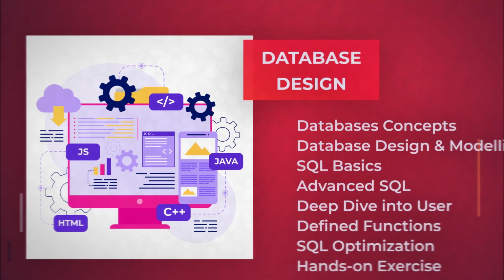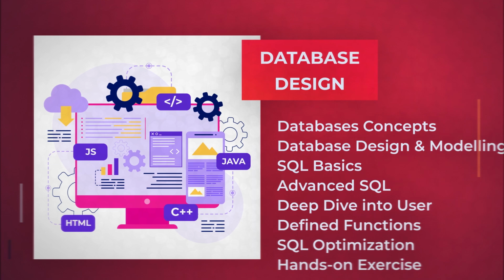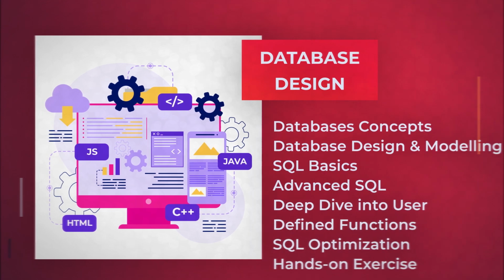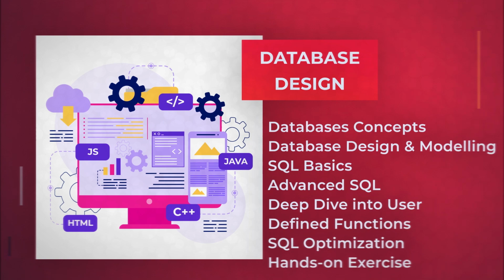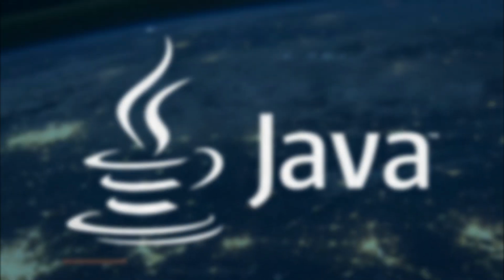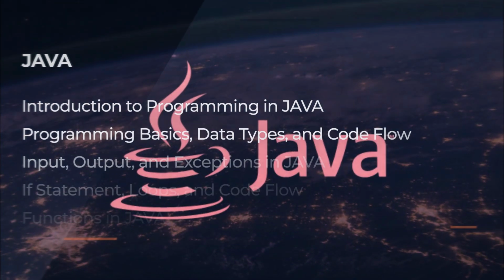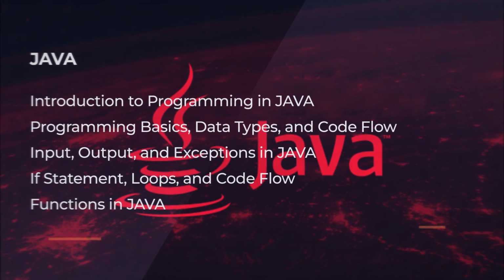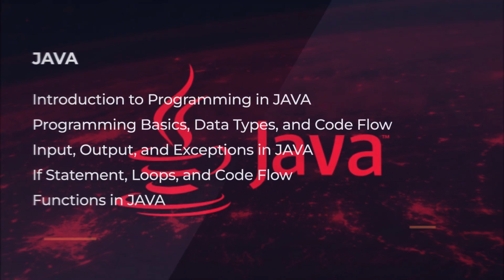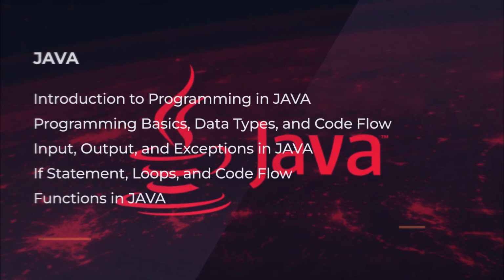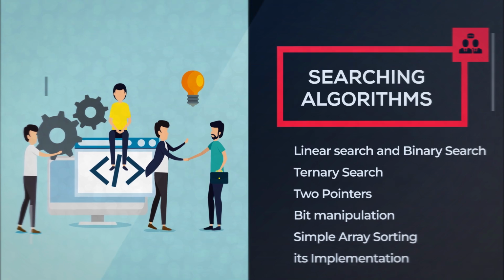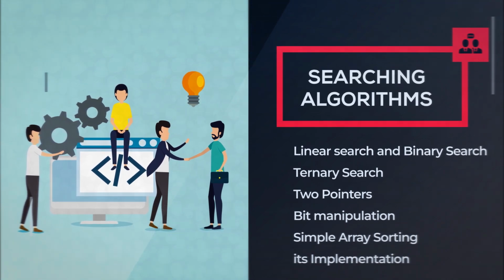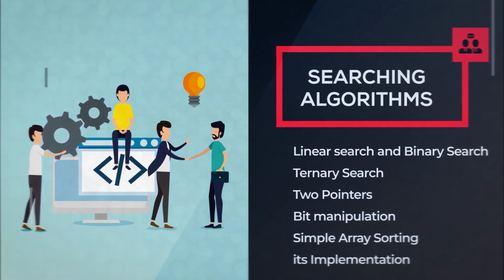Database design involves creating a structured database, defining relationships, ensuring data integrity, and optimizing performance through ER diagrams and normalization. Java programming involves creating applications using the Java language, known for its portability, object-oriented features, and wide use in enterprise solutions. Searching algorithms find specific elements within data structures, using methods like linear search, binary search, and hashing for efficient retrieval.